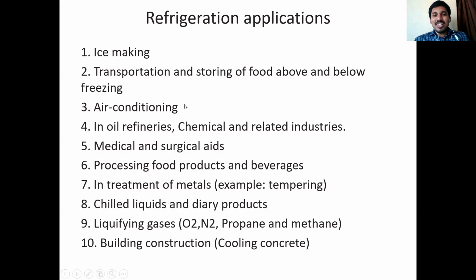Next application is air conditioning. Particularly in hot countries like India, the surrounding temperature generally ranges between 30 to 45 degrees Celsius. But at this temperature, human beings do not feel comfort. Human beings always feel comfort between 18 to 22 degrees Celsius.